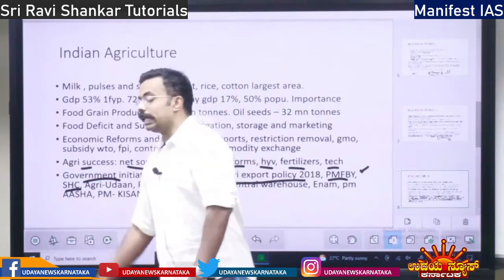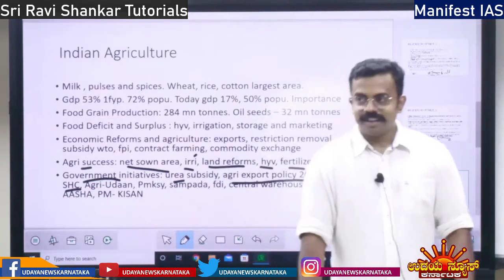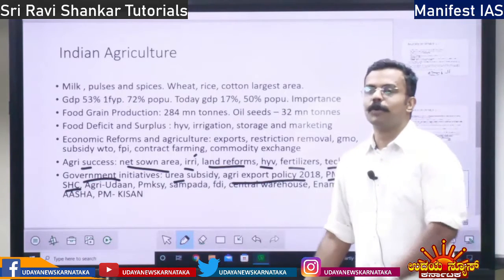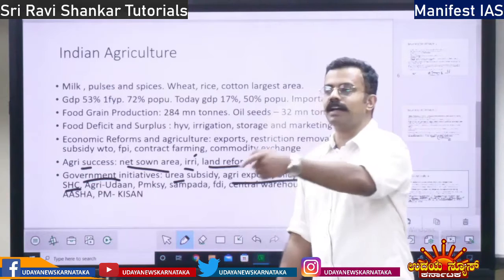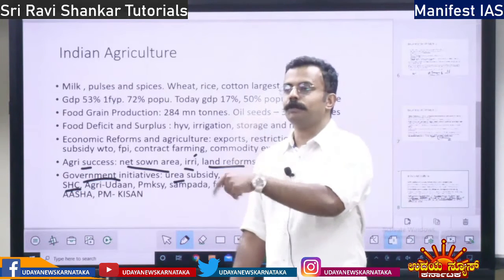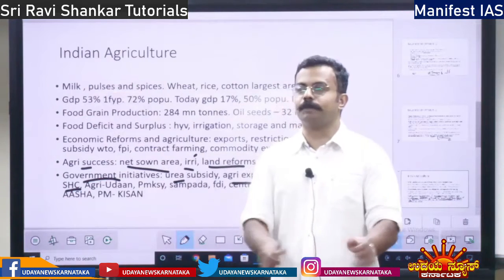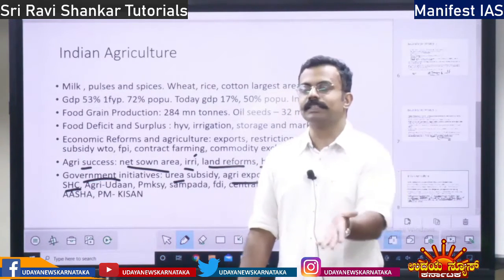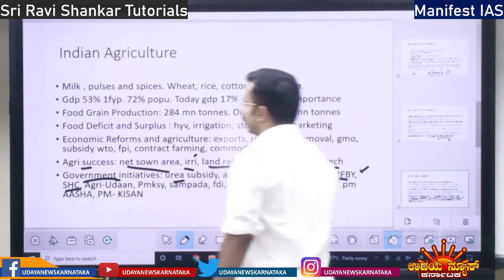Then you have the soil health card. Earlier, the farmers used to put whatever fertilizer they wanted. If somebody from the neighboring farm is putting some fertilizer, he would also go and buy the same fertilizer and put it. He wouldn't know what fertilizer is required for his soil. So now you have the soil health card.